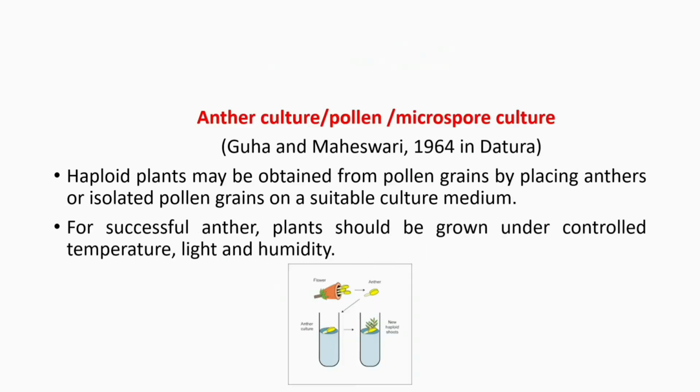Anther culture is otherwise known as pollen or microspore culture. Haploid plants may be obtained from pollen grains by placing anthers or isolated pollen grains on a suitable culture medium. For successful anther culture, plants should be grown under controlled temperature, light, and humidity.